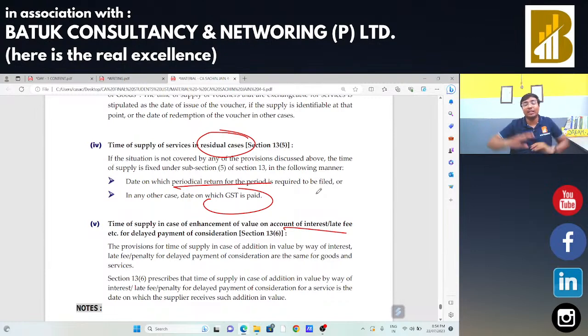And in our yesterday session, we had discussed the basic concept, the constitutional background, and the basic concept of supply, that is section 7 subsection 1. Supply includes sale, exchange, barter, transfer, lease, rental. Okay, in the course or furtherance of business for a consideration.